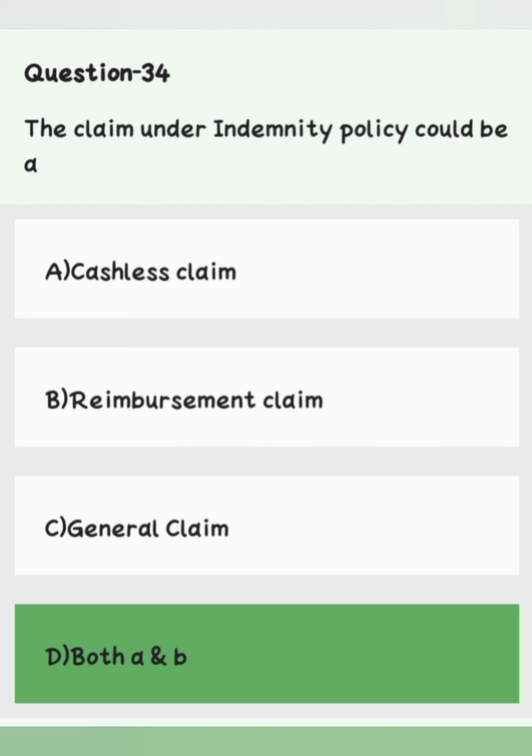Question number 34. The claim under indemnity policy could be a option A cashless claim, option B reimbursement claim, option C general claim, option D both A and B. Right answer is option D both A and B.